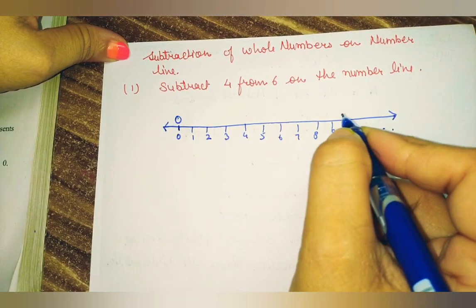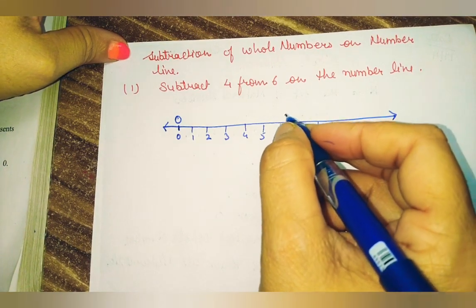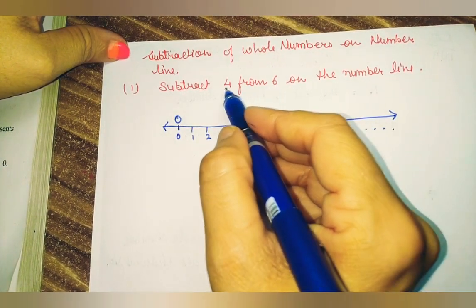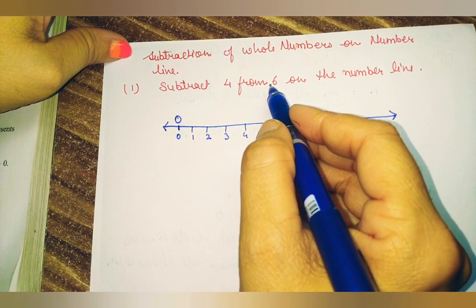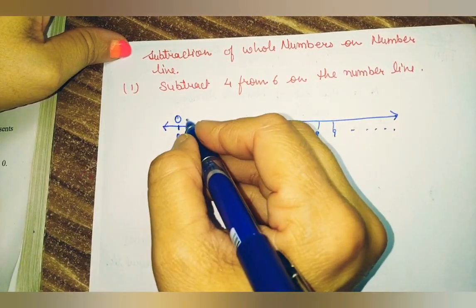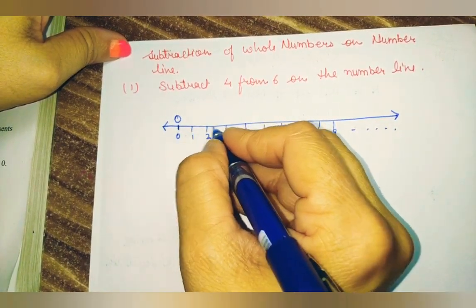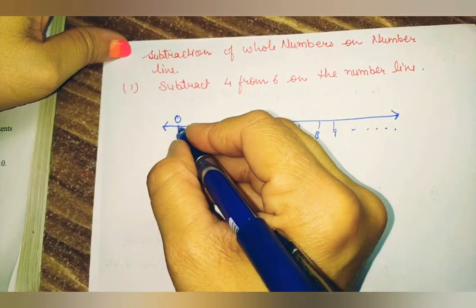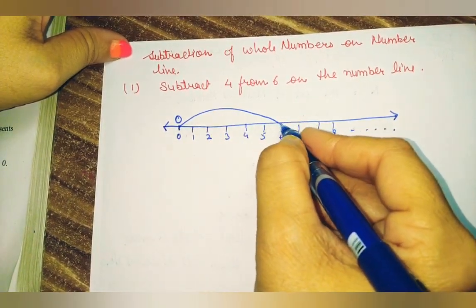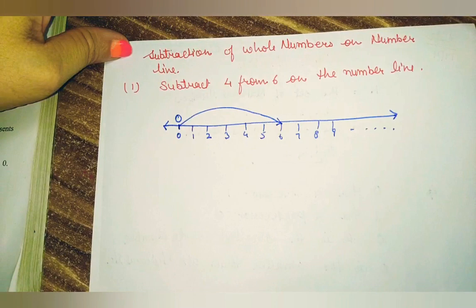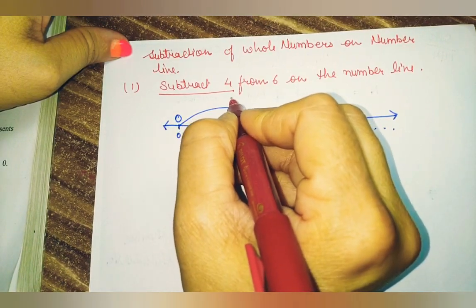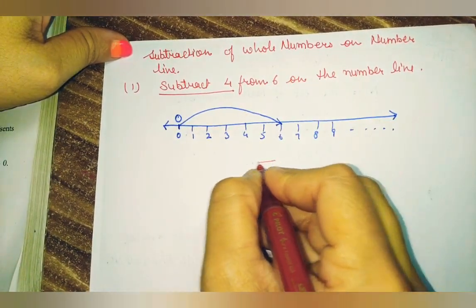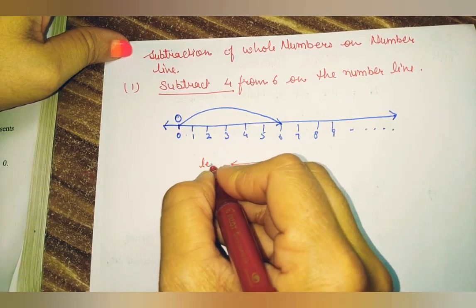Now, after that we have to subtract 4 from 6. So first of all we have to take 6 steps on it. When we take the 6 steps, 1, 2, 3, 4, 5, 6, we directly reach 6. Okay students, and then after that we have to subtract. What do we have to subtract? 4.